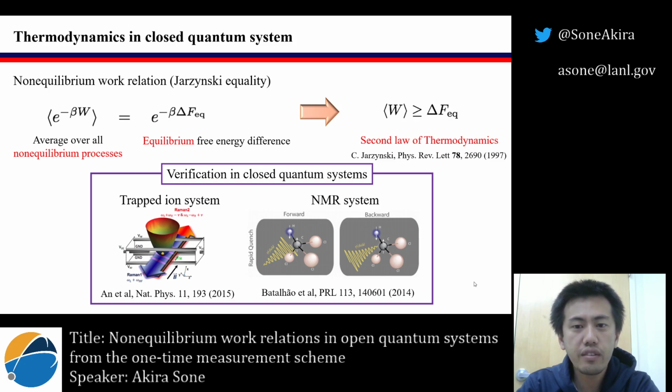Then averaging the exponentiated work over all the nonequilibrium processes, we can obtain the following standard Jarzynski equality, which shows the relation between the nonequilibrium work and the equilibrium free energy difference defined by the initial and the final Hamiltonian. From Jensen's inequality, we can obtain the second law of thermodynamics. This has been verified in different quantum systems such as trapped ion and NMR systems.